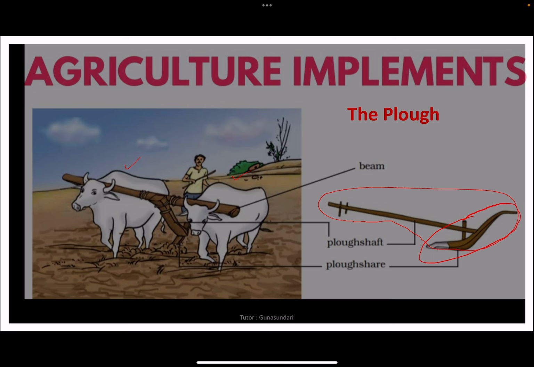The main part of the plough is a long log of wood which is called the plough shaft, and there is a handle at one end of the shaft. The other end is attached to a beam which is placed on the bulls. One pair of bulls and a man can easily operate this plough. This indigenous wooden plough is increasingly being replaced by iron ploughs. So instead of this wooden plough, nowadays we are using the iron plough.